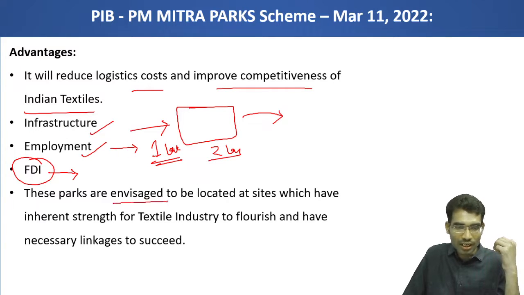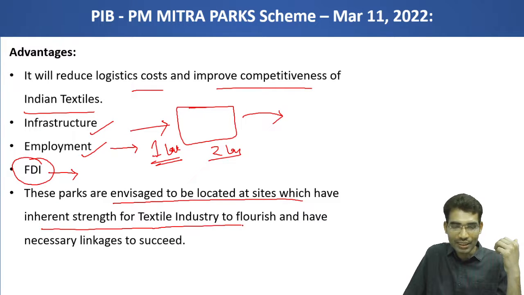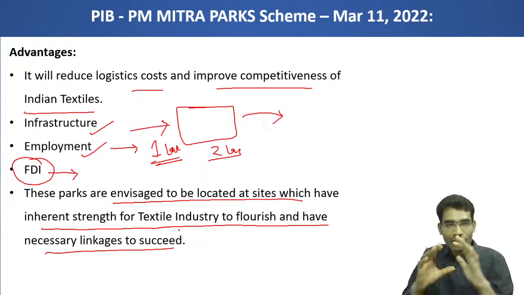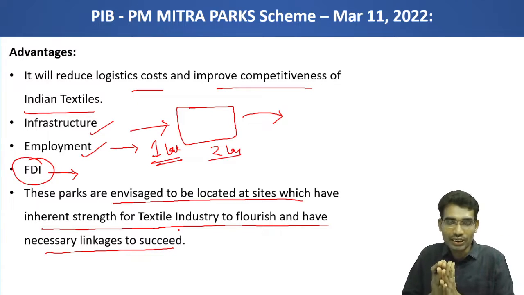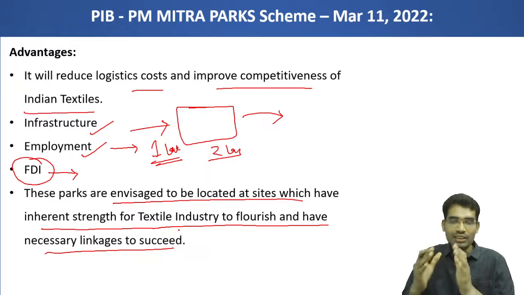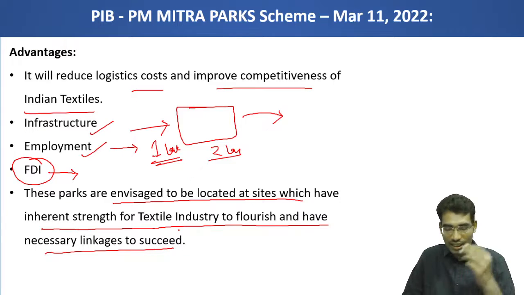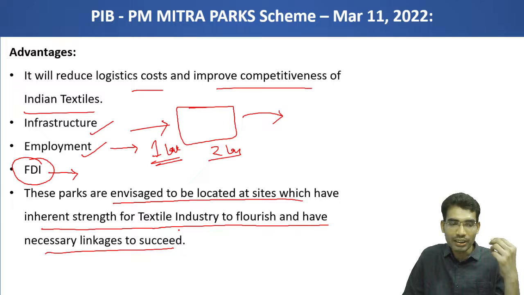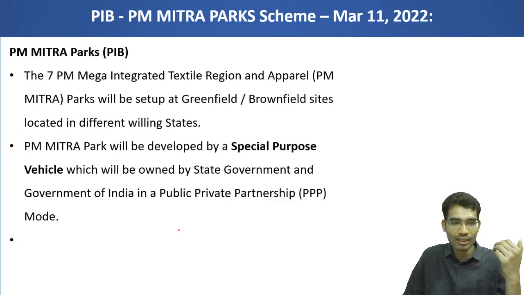These parks are envisaged to be located at sites which have inherent strength for the textile industry to flourish and have the necessary linkages to succeed. Wherever cotton or textile manufacturing already has certain inherent strengths, these parks can be planned, and these plans will boost employment, FDI and infrastructure facilities for that region.